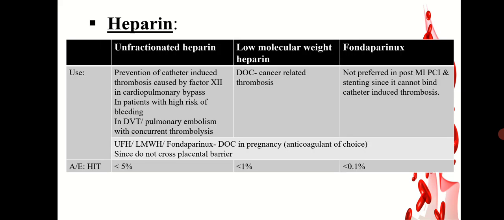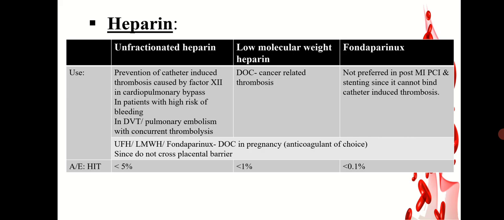They are used in prevention of catheter-induced thrombosis caused by factor 12 in cardiopulmonary bypass surgery in patients with high risk of bleeding. It can also be used in DVT or pulmonary embolism with concurrent thrombolysis. Low molecular weight heparin is the drug of choice for cancer-related thrombosis. Fondaparinux is not preferred in patients with post-MI percutaneous intervention and stenting because it cannot prevent catheter-induced thrombosis.